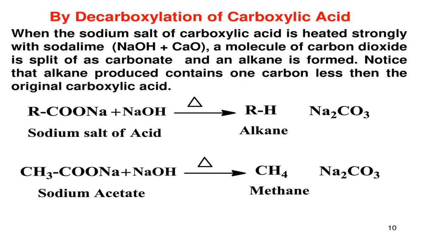In decarboxylation, we convert the carboxyl group into some other group. That means we are destroying or removing the carboxylic group, and some other compound is formed from the decarboxylation. So decarboxylation is where we rearrange the carboxylic group. That is called decarboxylation of the carboxylic acid.